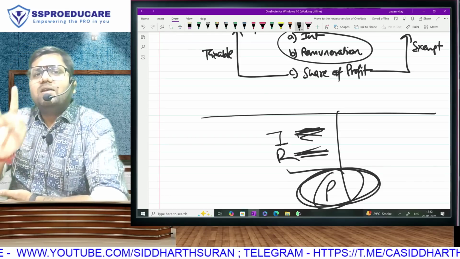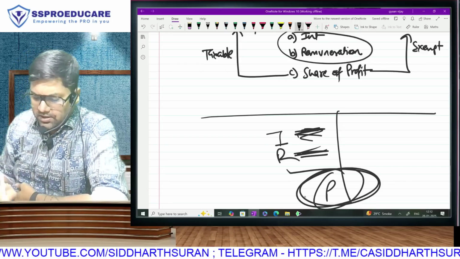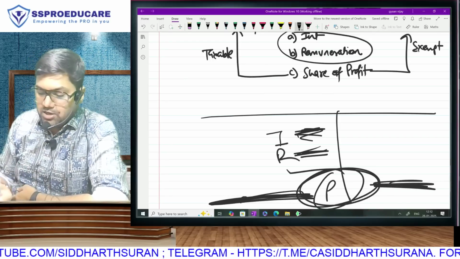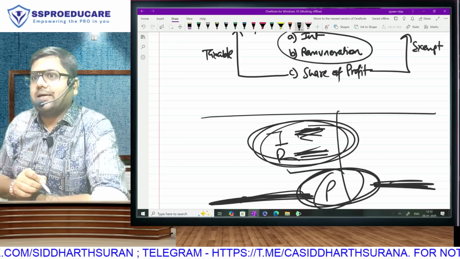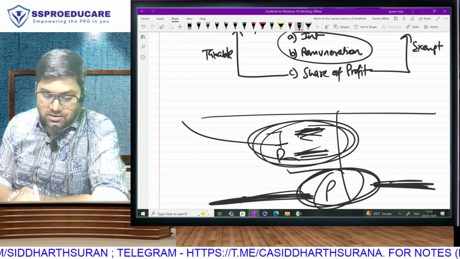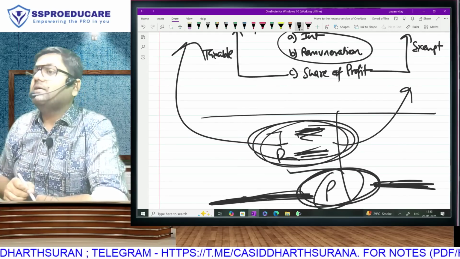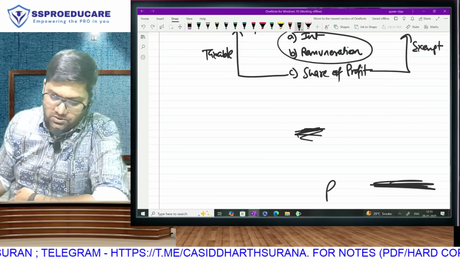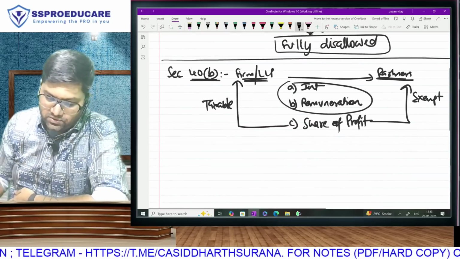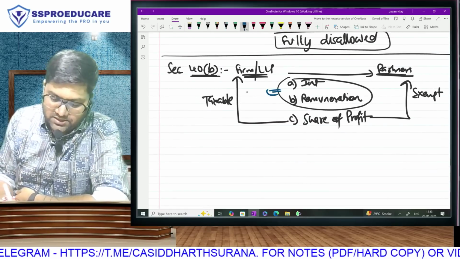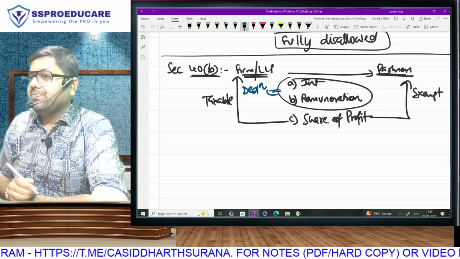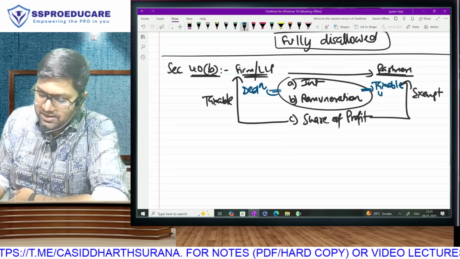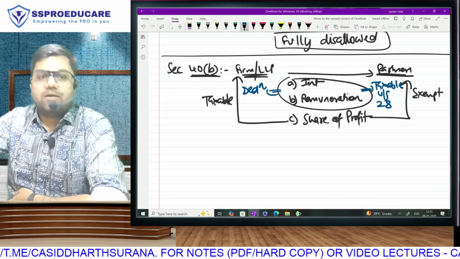That means in one line, if you understand this line, on this amount firm has paid tax. So only this amount for the partner will be exempt. But on these amounts, firm has not paid tax. Firm has taken deduction. So these amounts will be taxable for the partner. Do you understand? You do. That means, can I safely conclude that as far as the interest and remuneration are concerned, for the firm it will be deduction, and for the partner it is going to be taxable. And let me make it clear that also taxable under section 28.